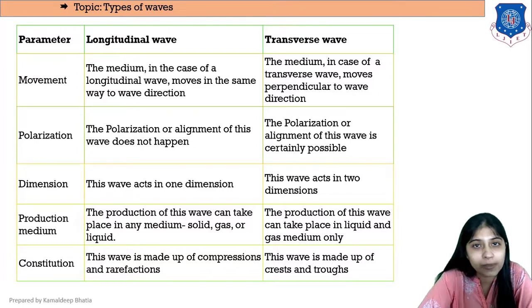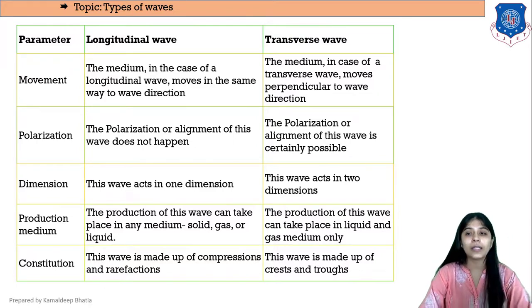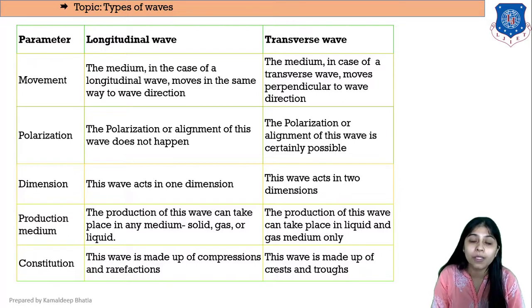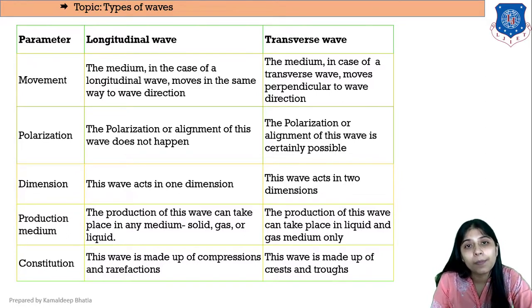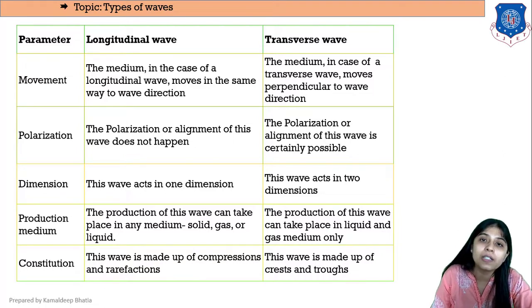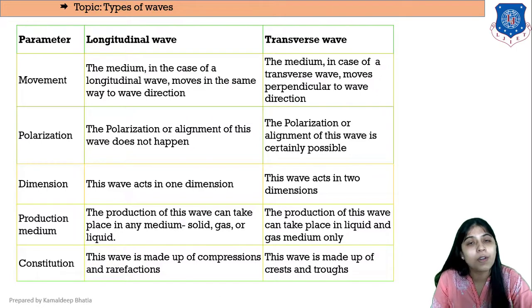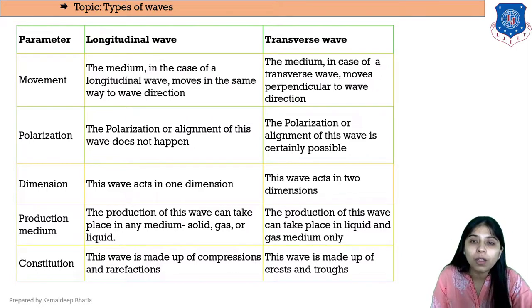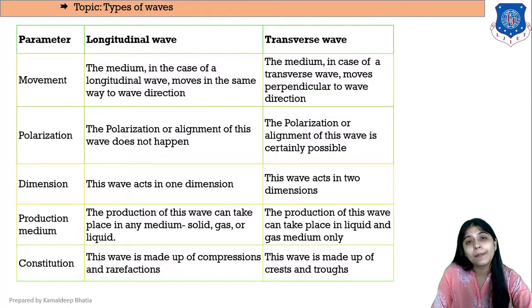So this is the main difference between these two, that depends upon the movement of the particles of the medium, right? So in a longitudinal wave the particles oscillate parallel to the wave direction, while in a transverse wave the particles oscillate perpendicular to the direction of wave, right?